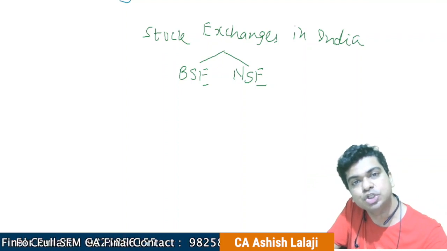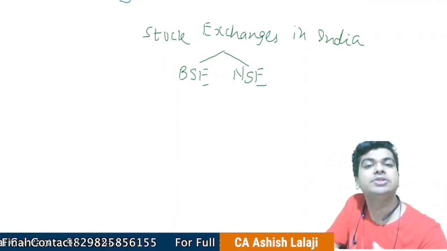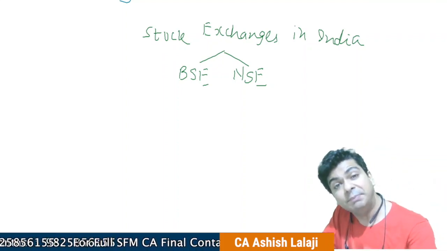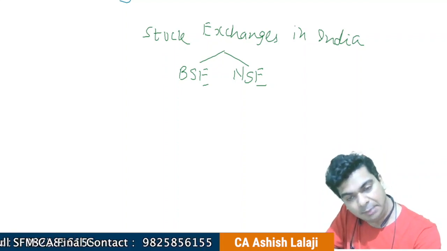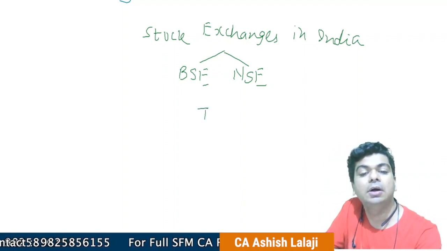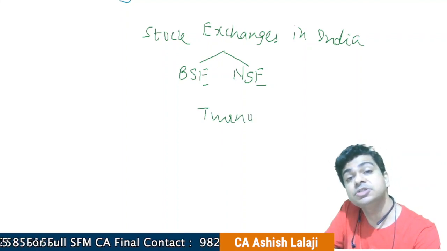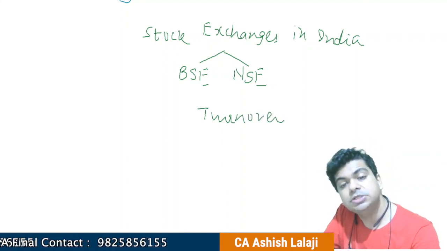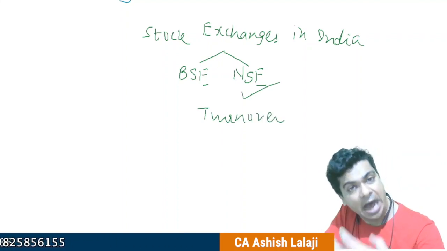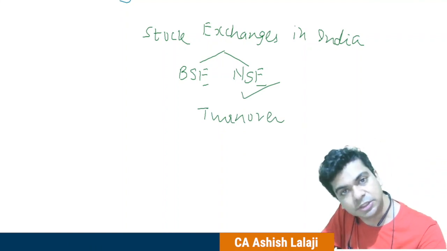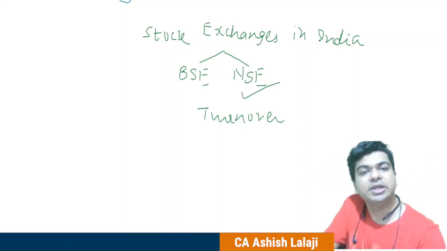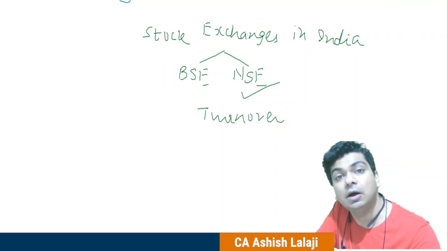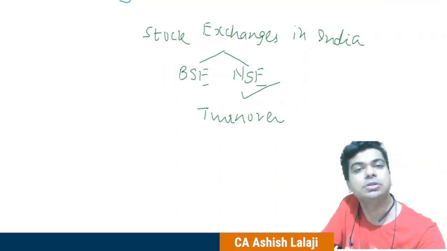I'm not very sure, but it is definitely the oldest stock exchange of India. So BSE is very popular. But when you check the turnover, NSE is higher than the Bombay Stock Exchange. So the number one stock exchange right now in India, as far as turnover is considered, is the National Stock Exchange.